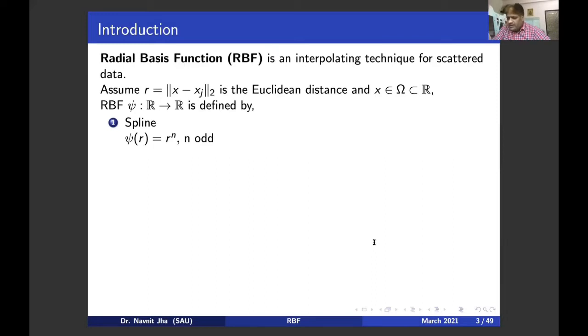Yes. So here, suppose there are 2 points only known to us, x naught and x1. So this function u(x), this is a very simple mathematics. u at x naught is a naught x naught plus a1, and at another point, u at x1 is a naught x1 plus a1. We can write it in the matrix form: x naught 1, x1 1, times a naught a1, and the right hand side is u(x naught) and u(x1). So I have got a matrix system for evaluation of the values of a naught and a1.